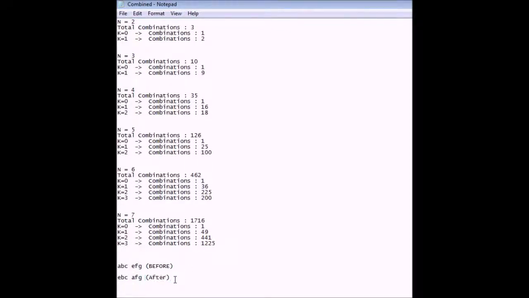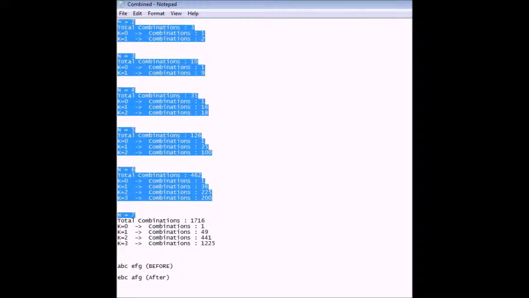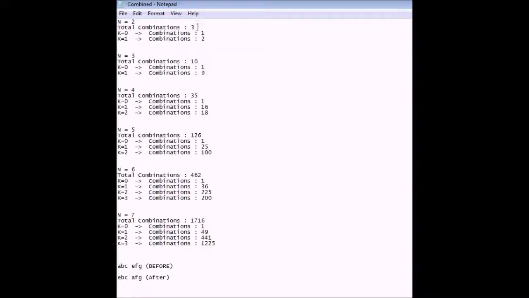So for instance, if this happened but then A, F, G, E, B, C happened, it would not record this because this outcome is basically the same as this outcome. So it wouldn't record this. And it would do that about 10 million times for about the first 7 n values here. And then what it did is it would output the total unique combinations that it found.